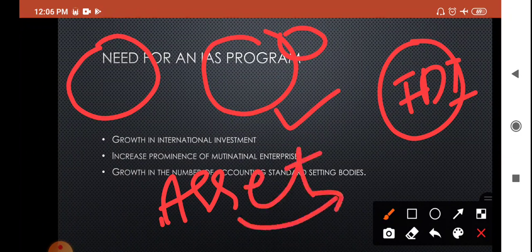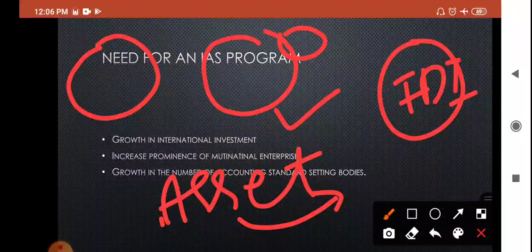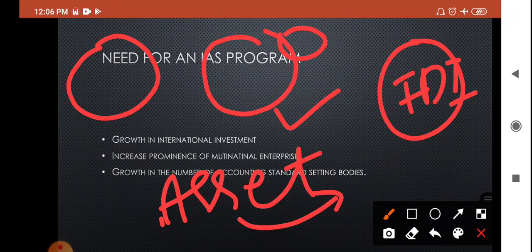Next is the increased prominence of multinational enterprises. In our country, the number of multinational corporations increased. Branches from different countries were established in our country, and foreign people visited our country. The foreign direct investments were gradually increasing. So the prominence of MNCs increased, and that is also a need for IAS.